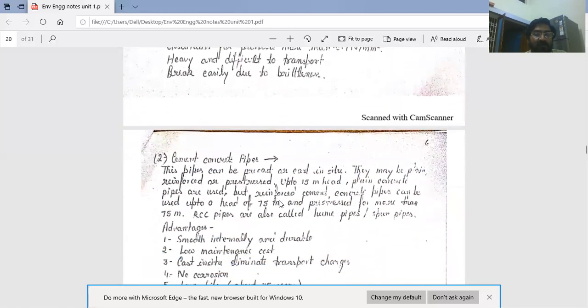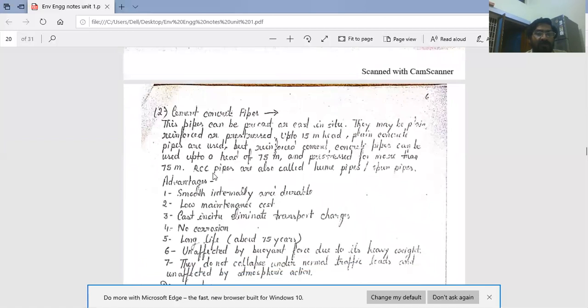Second is cement concrete pipes. This pipe can be precast or cast in situ. Precast means factory made, and cast in situ means manufactured or cast in the field at site. They may be plain, reinforced, or pre-stressed.